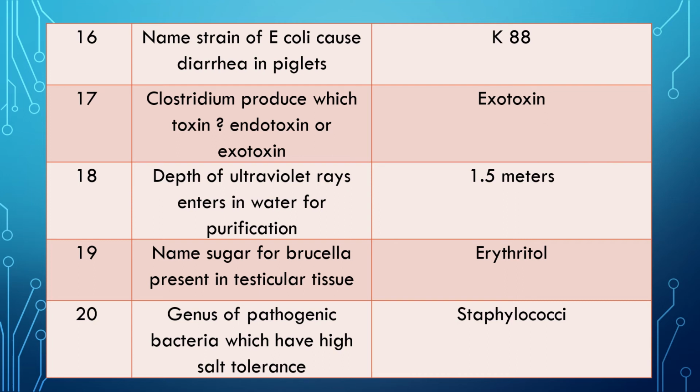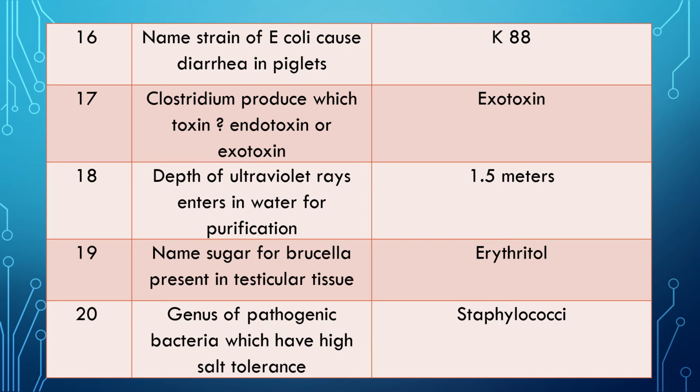It will not purify the water. Question 19. Name the sugar for Brucella present in testicular tissue. The answer is erythritol. Brucella consumes the sugar erythritol, and because of this sugar, Brucella grows and multiplies in testicular tissue, and it produces orchitis in male animals. So wherever there is erythritol, even in placenta also, in uterus also, this Brucella will grow and multiply.